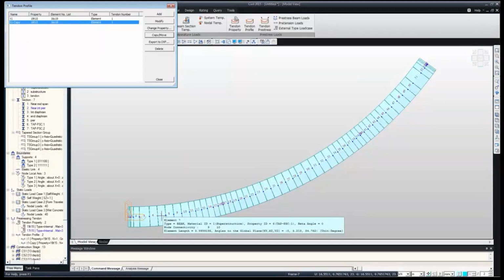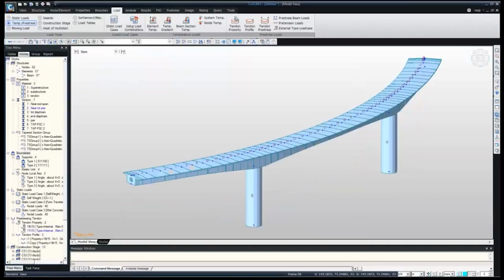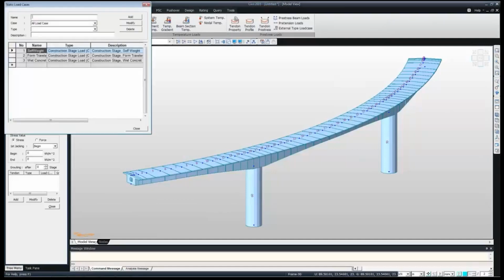Tomorrow Mr. Nandip will be explaining the construction stage analysis and the model with inputting all tendons, with 72 tendons and with the substructure. So we will stop here with the tendon pre-stress as we are running out of time. So we will just define the tendon pre-stress. For tendon pre-stressing, first we need to define the load case. So let's just say pre-stress.